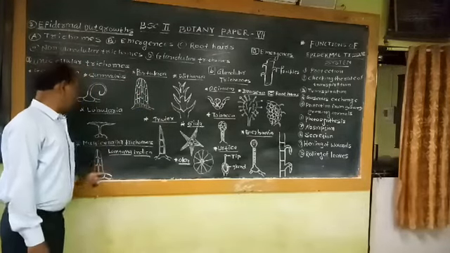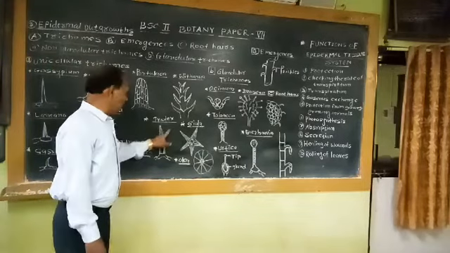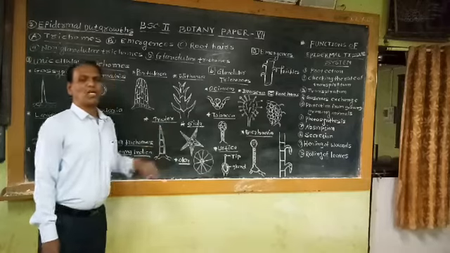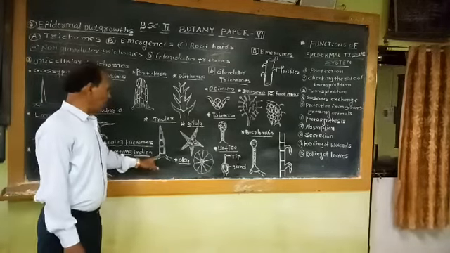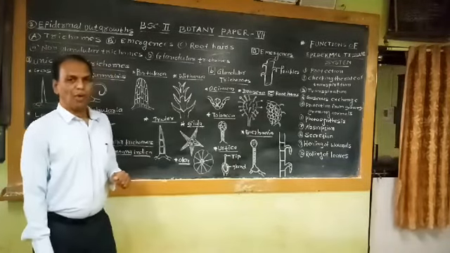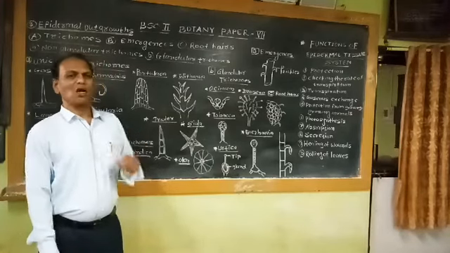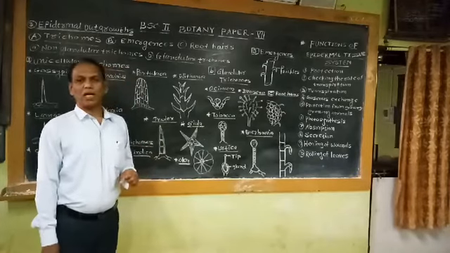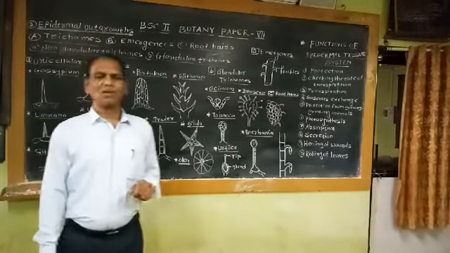Then another type of trichome can be studied under the heading of multicellular unicellate type of trichome. What is the meaning of unicellate? When a trichome is made up of only one row of cells, no doubt they are also multicellular trichomes. But when they are made up of only one row of cells, then such kinds of trichomes are commonly called unicellate multicellular trichomes. For example, in Tridax procumbens as well as in sunflower.